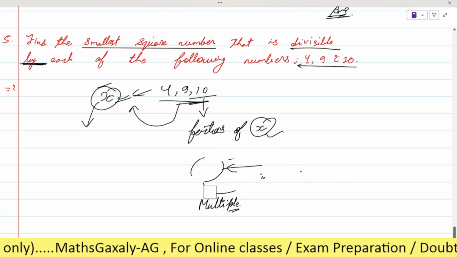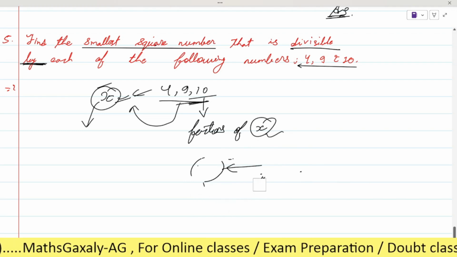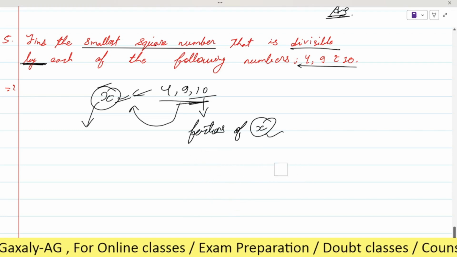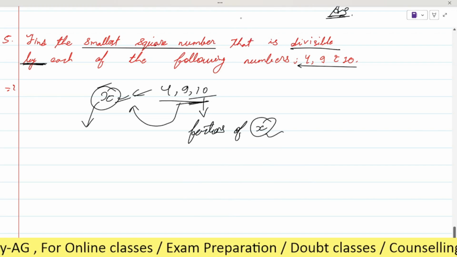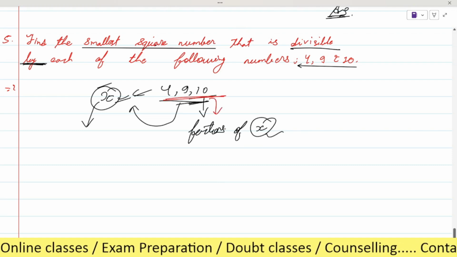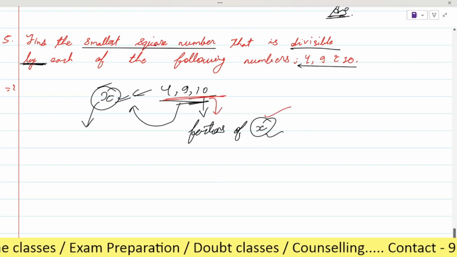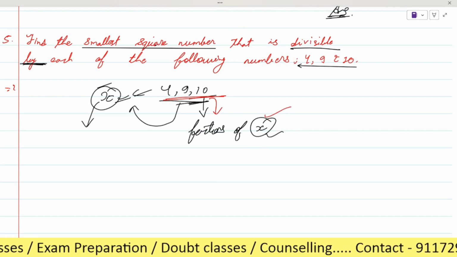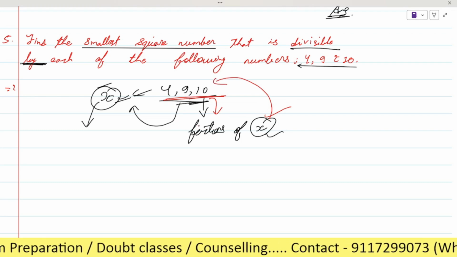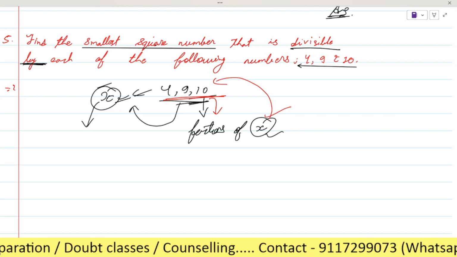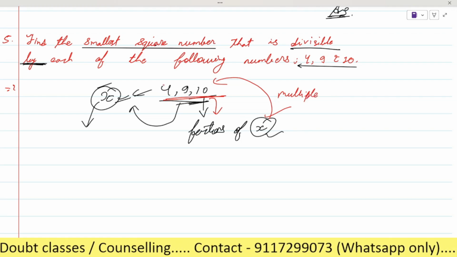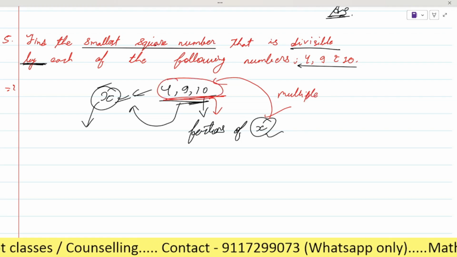Now come to the question. As we have to find a number which will be divisible by 4, 9, 10, right? Which will be divisible by 4, 9, 10. Okay? It means 4, 9, 10 all are the factors of that number. And what will be the relation of that number for 4, 9, 10? It will be multiple. Very good. It means what we have to find for 4, 9, 10?